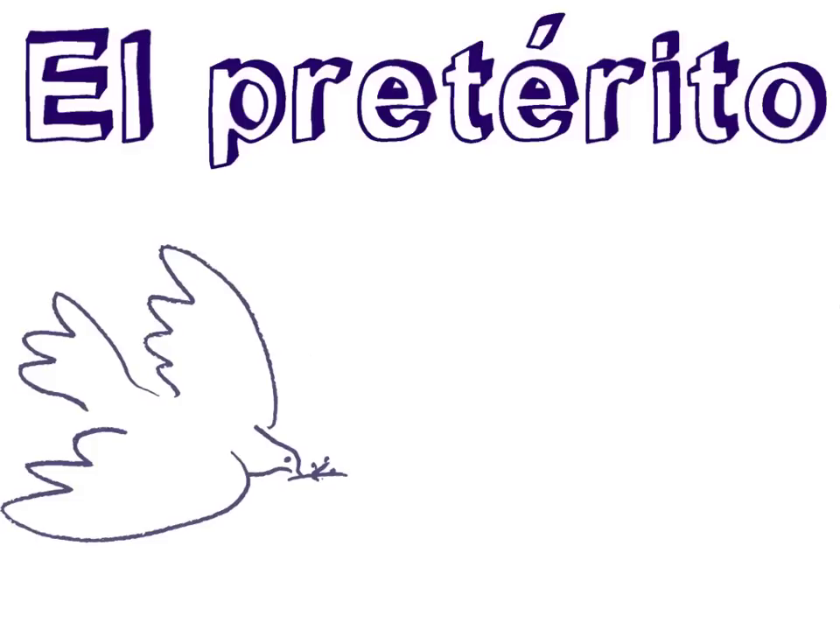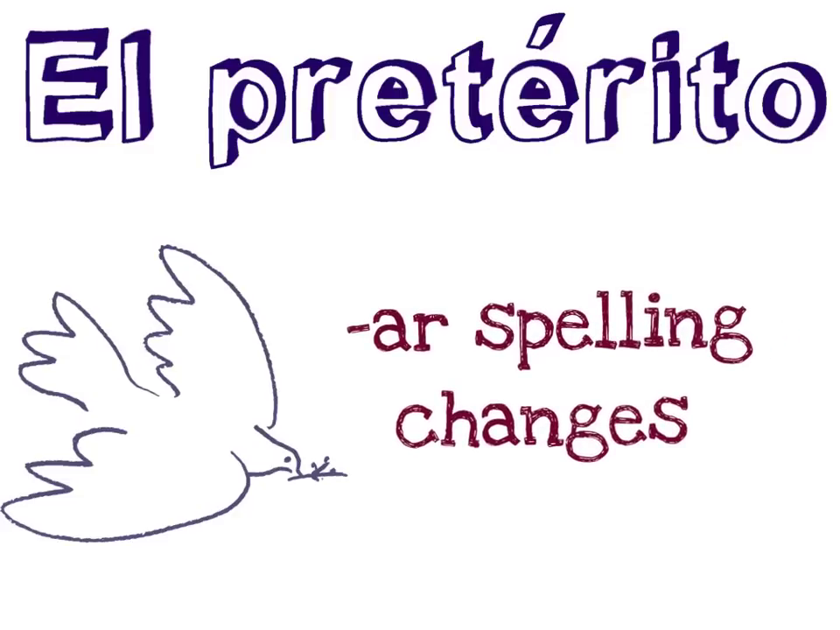In our third video, we will take a look at the usage of and the rules for AR spelling changes in the preterite tense. The rules for conjugating these verbs are very similar to those of regular verbs. The only exception lies in the spelling change that will occur. So let's get started.